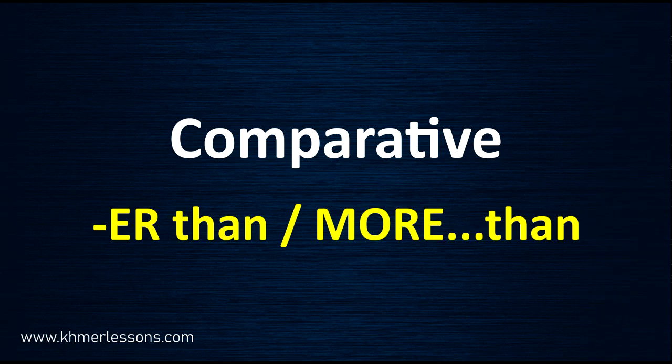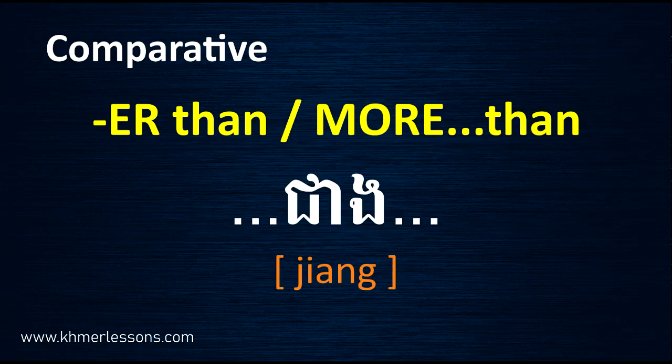When you use comparative in an English sentence, you will use "than", or "more than". This is the form of comparative. For comparative in Khmer, you use this word: chieng. I mean you compare two things. Chieng. Now let's see examples together.